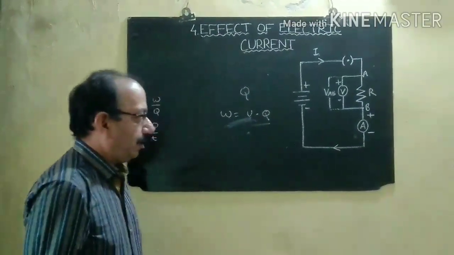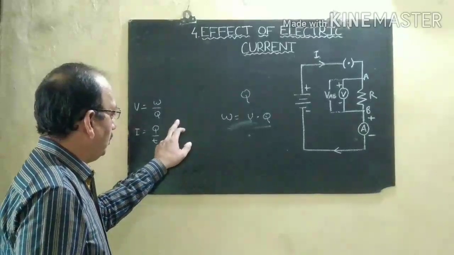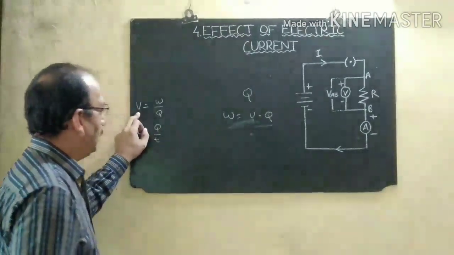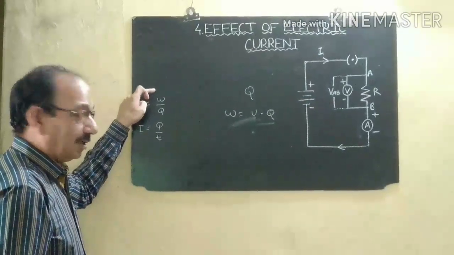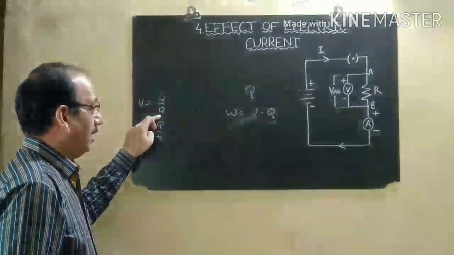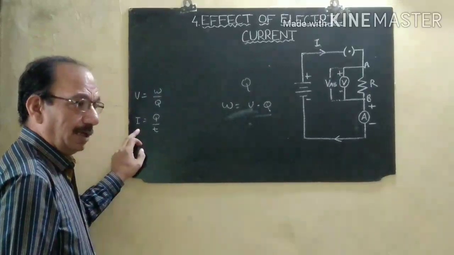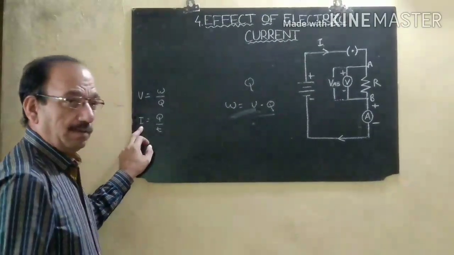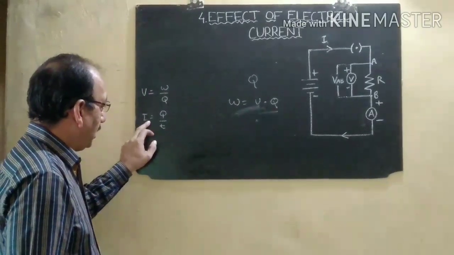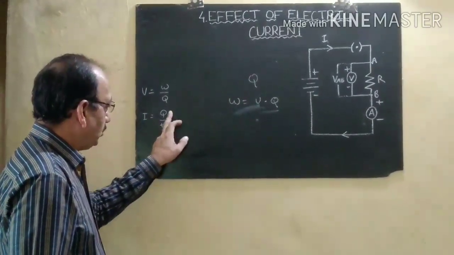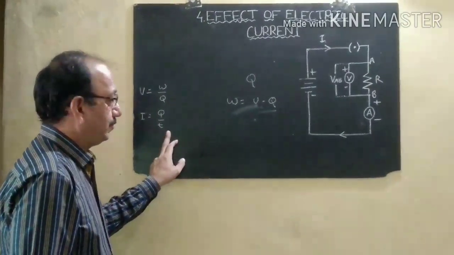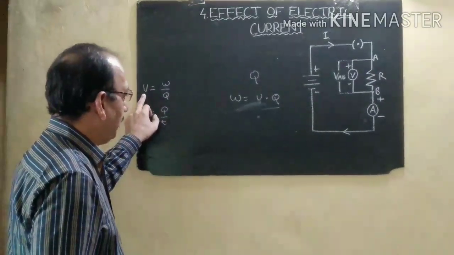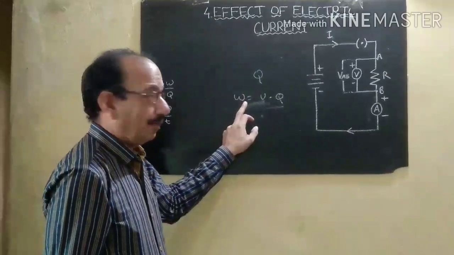In a previous chapter, you also learned about potential difference. Potential difference means the ratio of work done to charge. And what do you mean by current? In the previous lesson, you also learned about electrical current. Electrical current is the ratio of charge to time. From this definition of potential difference, we can calculate the work.